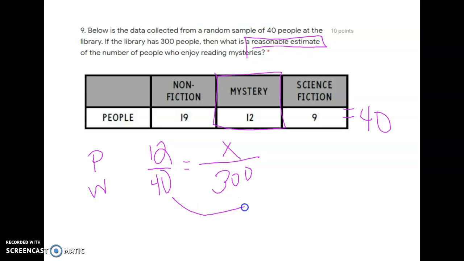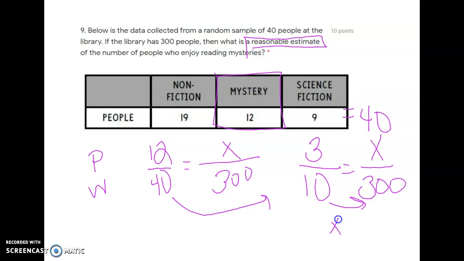Me personally, I'm going to go ahead and reduce that first fraction. I'm going to divide both of those by 4. 12 divided by 4 is 3. 40 divided by 4 is 10. And I'm going to keep my x over 300. And then that gives me an easier relationship because 10 times 30 is 300. So I'm going to do 3 times 30 to get my answer. And when you type this in, guys, just type in the numbers.